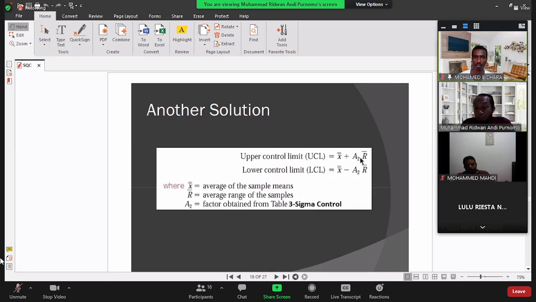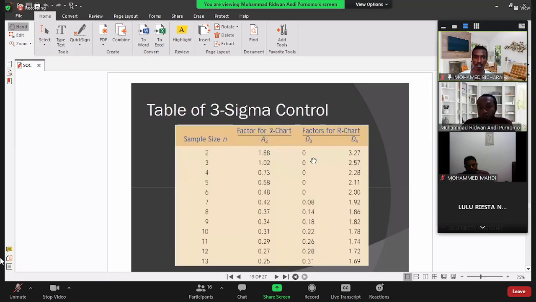The A value here comes from the table. I already gave this table with my slide. You can take this table from a statistical book, any book; in the appendix you can find this table. Okay, sample size. This one, because we use sample size 4. So the A2 value will be 0.73.